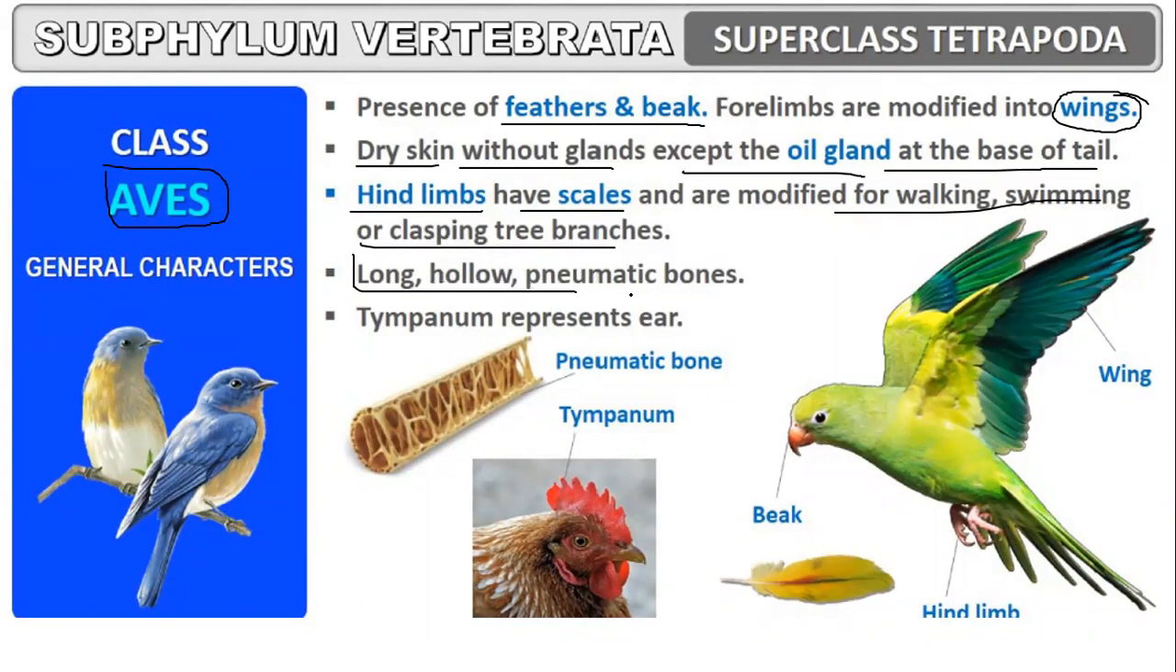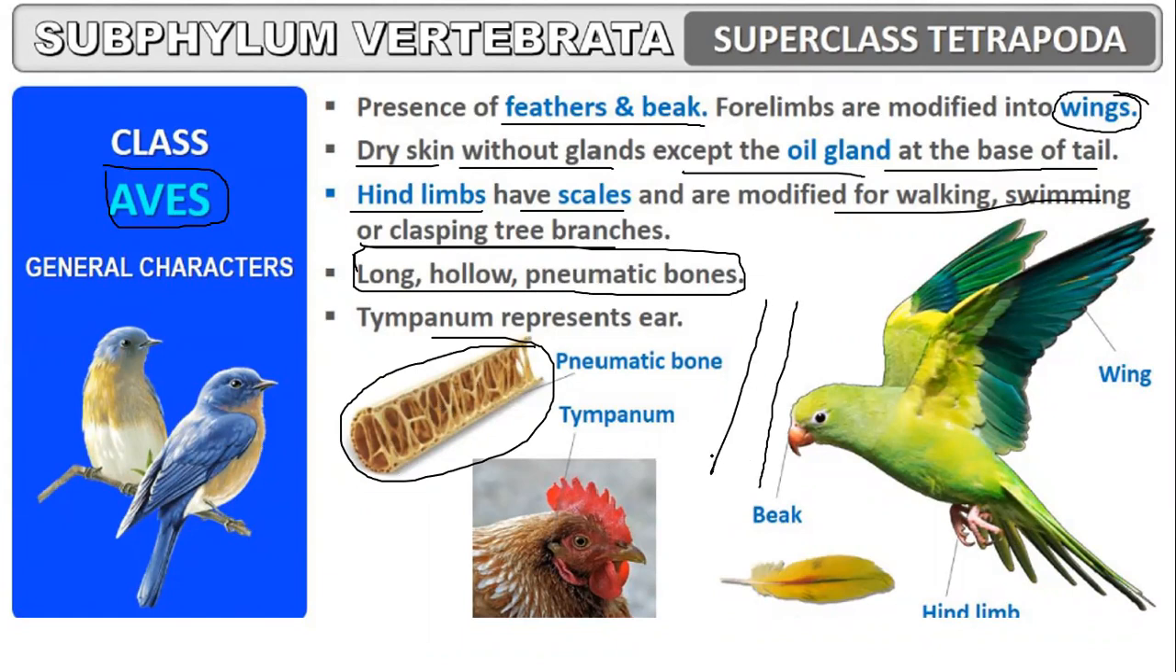Very important point. Long, hollow, pneumatic bone. Their bone is like this. There is nothing inside the bone. But inside the bone of a human being, you will have cartilage, ligaments, tendons, all these things. It might be filled with fluid matrix. Salt will be there. Everything will be there inside the bone of a human, a mammal. But in case of birds, hollow bones is there which will facilitate it for flying.